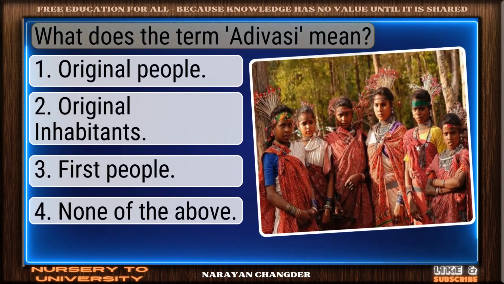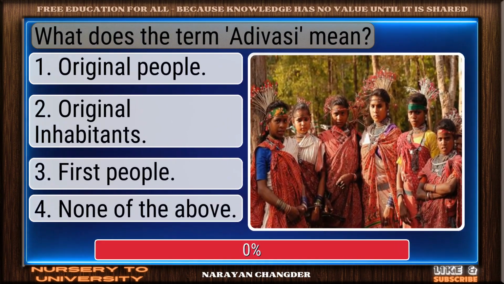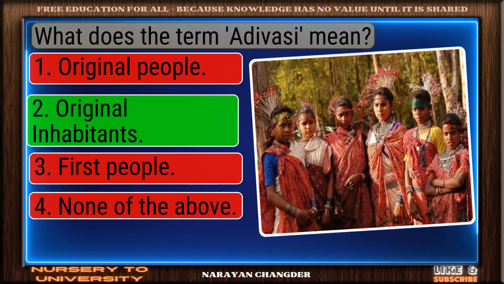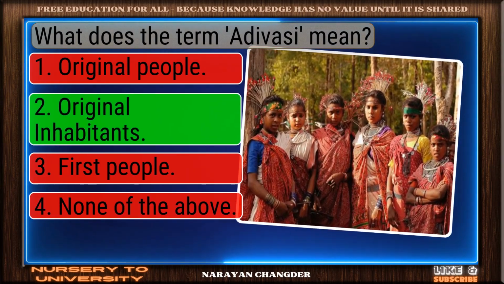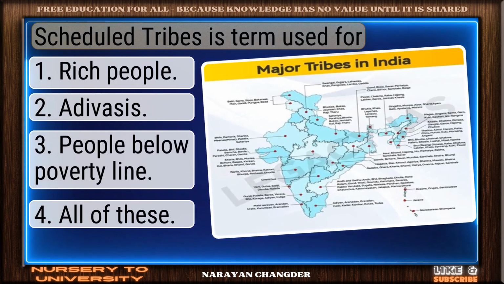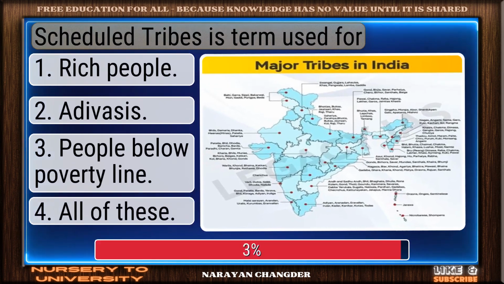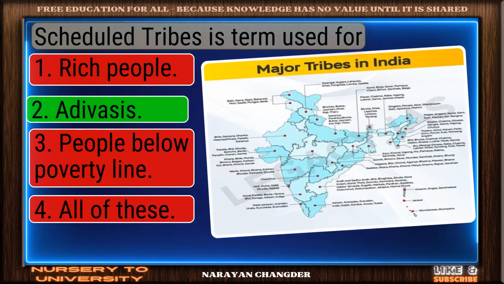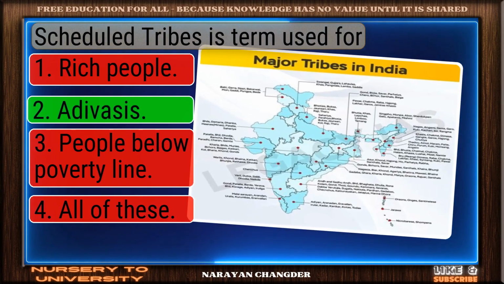Question number 56. What does the term Adivasi mean? Right choice. Original inhabitants is the best answer. Question number 57. Scheduled Tribes is a term used for. Great thinking. Adivasis is the right choice.